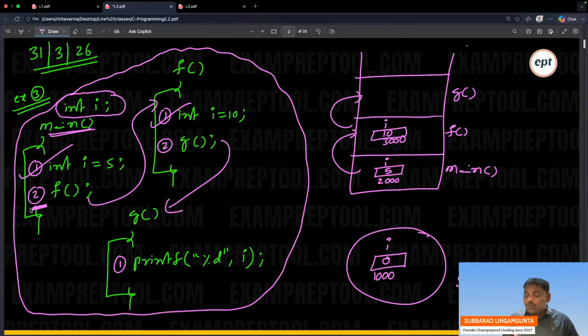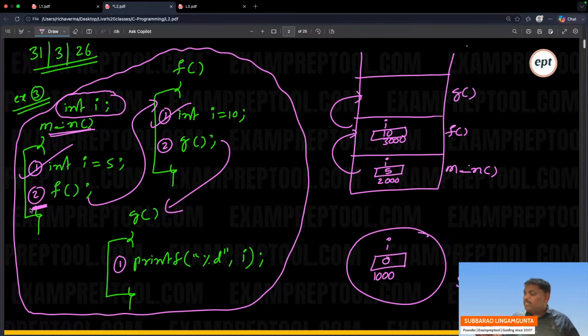F function also not over. Why is it not over? If it is over, it should be out of the stack. So it is still there because in the F function, second line is not completed. To complete the second line, you are waiting. Where are you waiting? In the stack. Now to complete the second line, you went to the G function. Now I am in the G function.